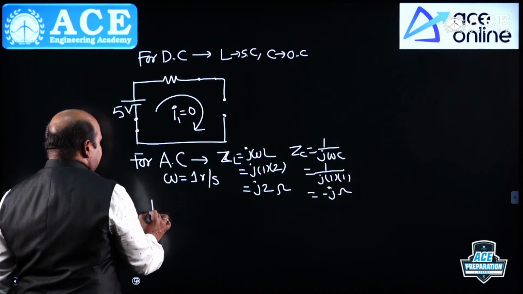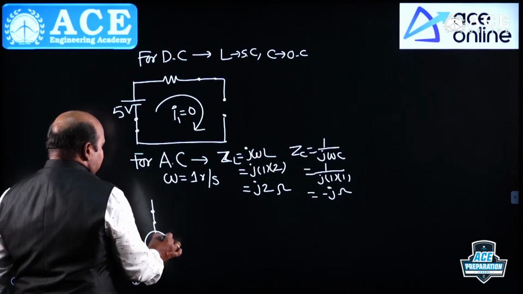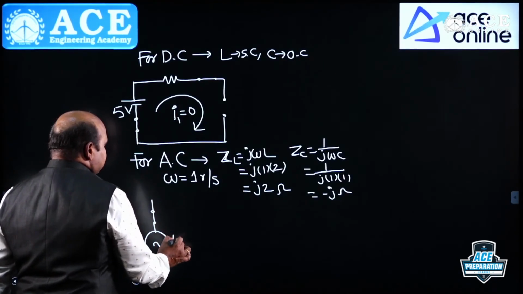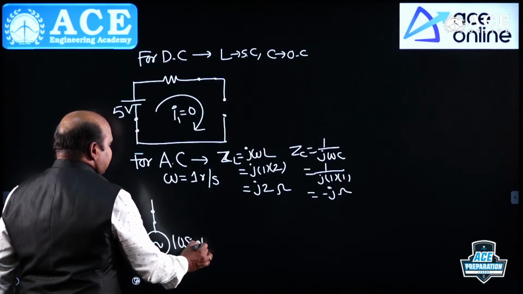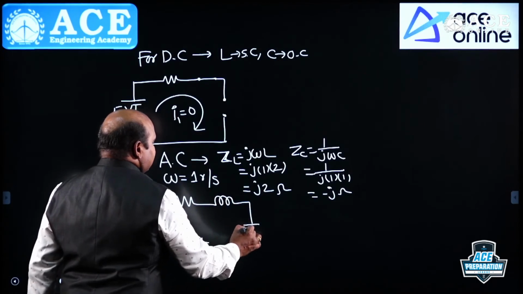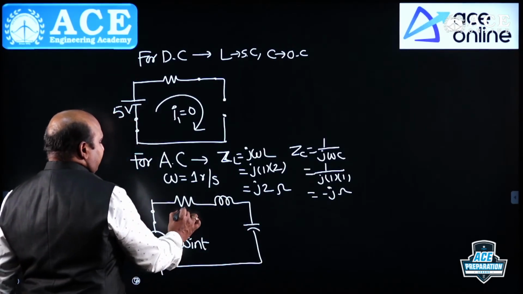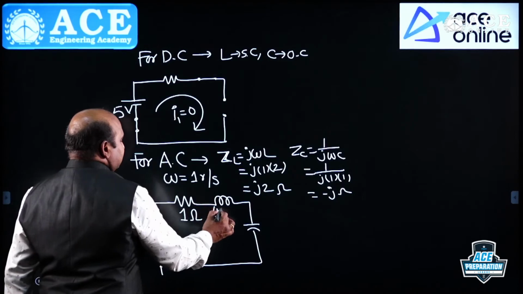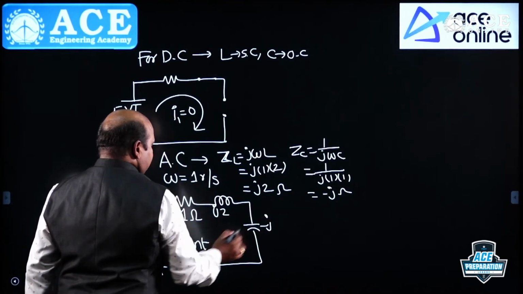Now the resistor is 1, and because the network is operating with a finite frequency, inductor and capacitor are j2 and minus j.